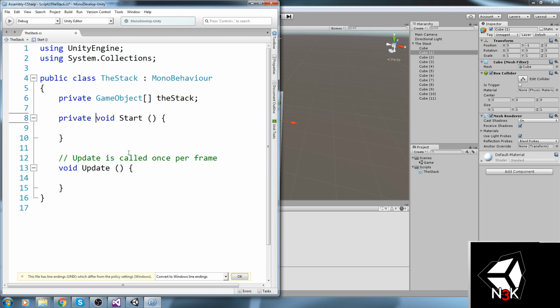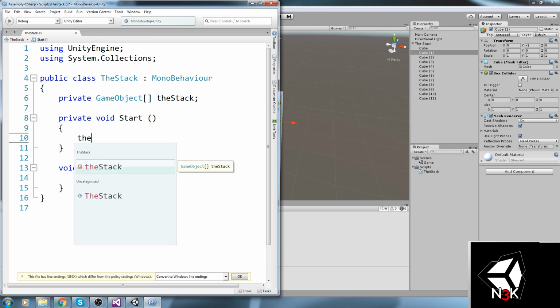What else? We could go into Start and actually assign every object that we have in our children as a stack object as well. Well, let's actually instantiate the array first, right?